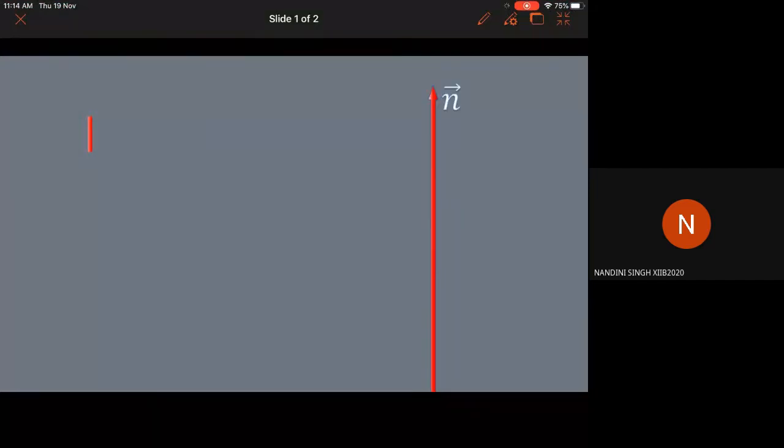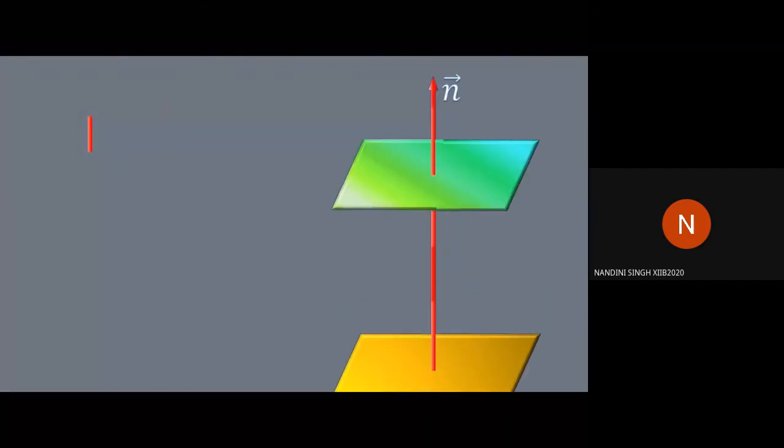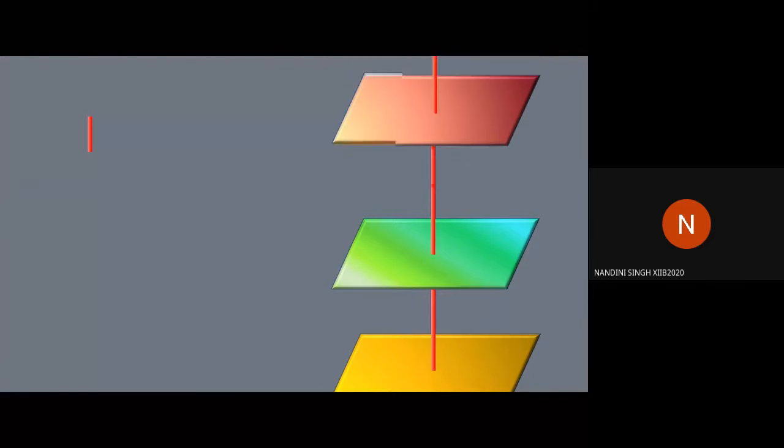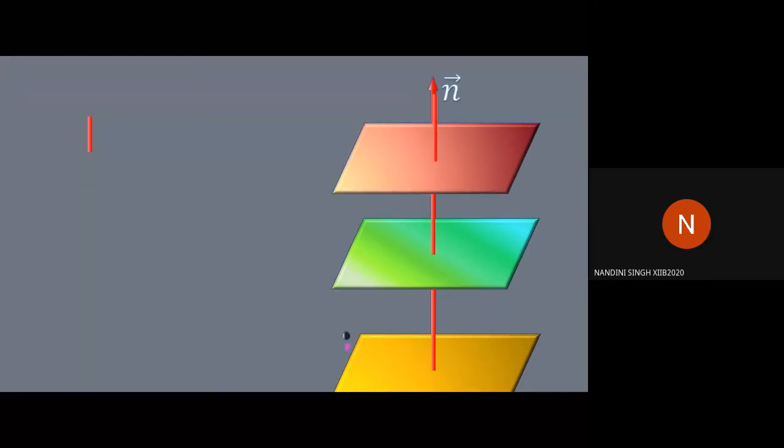See, a plane is uniquely determined by a vector which is perpendicular to the plane. You can see that there is a vector here. This vector is denoted by vector n, and this vector n is perpendicular to the plane. But you can see that there are many planes which can be perpendicular to a vector n. But how do we find out the unique plane which is having vector n as the normal vector?